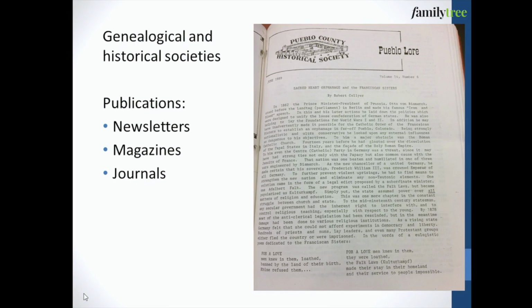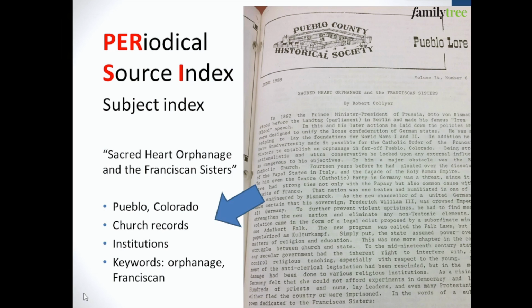PERSI is your portal to a lesser-known but invaluable genealogical resource: hundreds of thousands of articles published over the decades in the newsletters, journals, and other periodicals of thousands of genealogical and historical societies. PERSI, the Periodical Source Index, is a subject index to all of those articles.